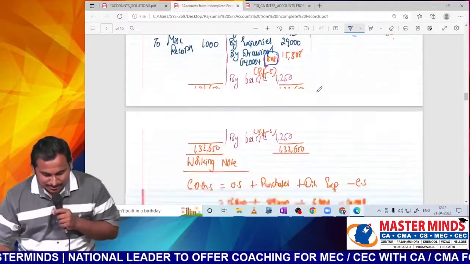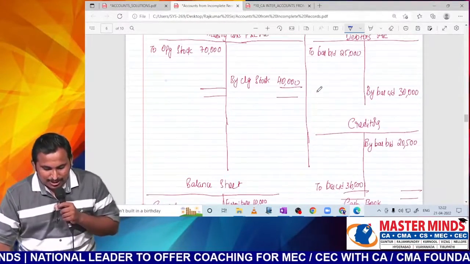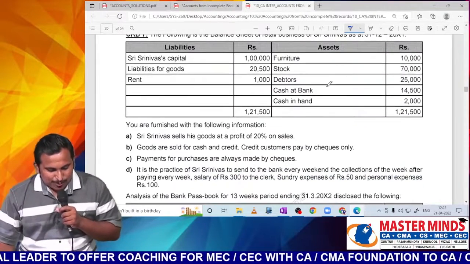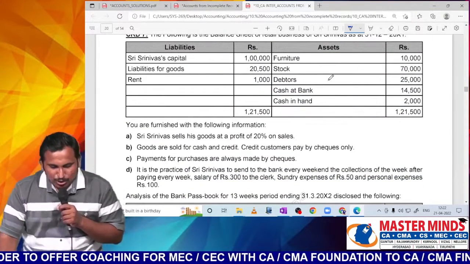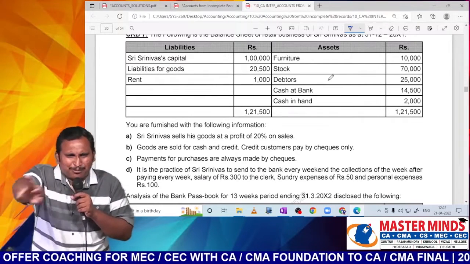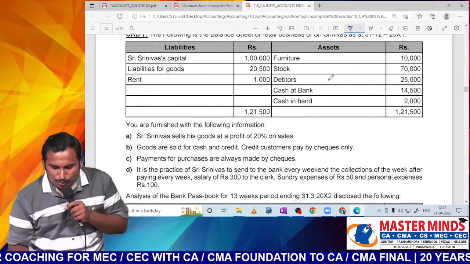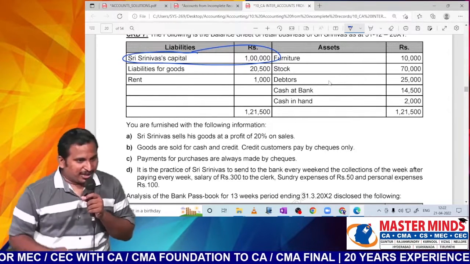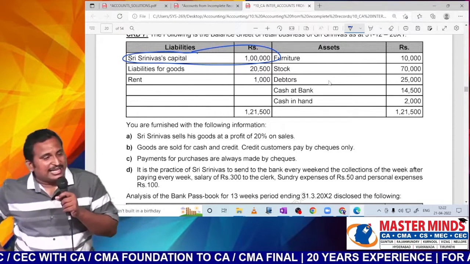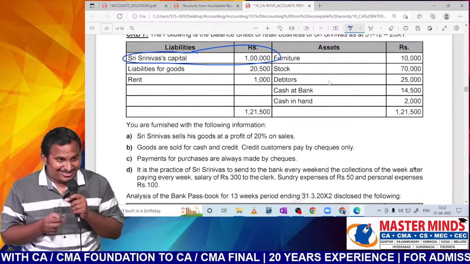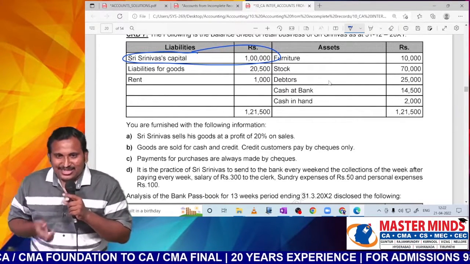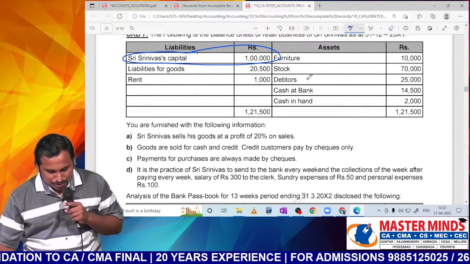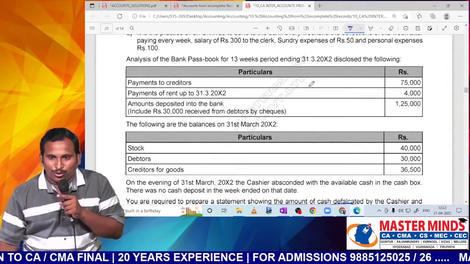Okay, great. Once again, a similar pattern. First, I'll open the ledger accounts required. Tell me what ledger accounts are to be opened. Trading and P&L and balance sheet are anyway required. Opening statement of affairs is not required, because they have given the opening capital, so no need to prepare. Next, cash book required? Yes, we should find the cash. Next, debtors, yes. Creditors, yes. Bills receivable, no. Bills payable, no. Simple.